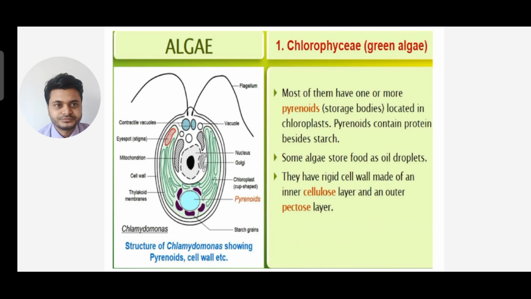You can see the structure of Chlamydomonas on the left showing pyrenoids and cell wall. This is an example of Chlorophyceae, that is a green algae.